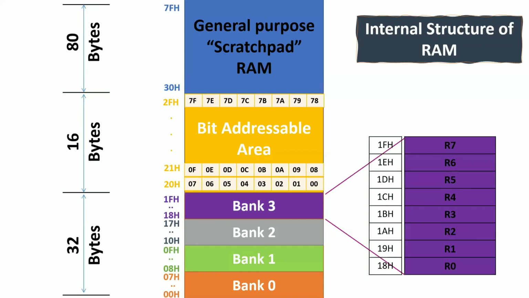Okay. And in the internal RAM structure, you have the stack memory. The stack can occupy any memory location of your internal RAM except bank 0. Why? Because bank 0 is the default bank. We cannot directly access that bank for any other operations.